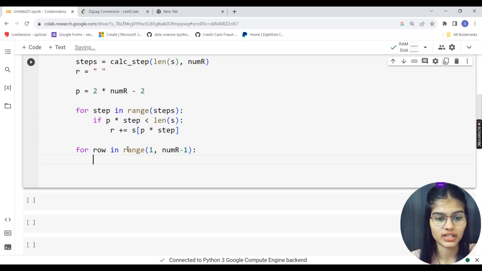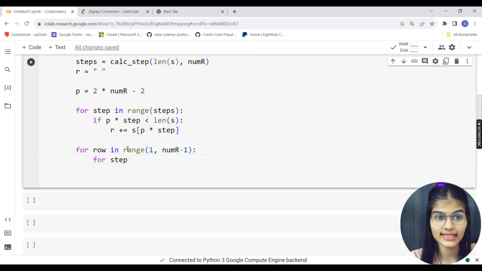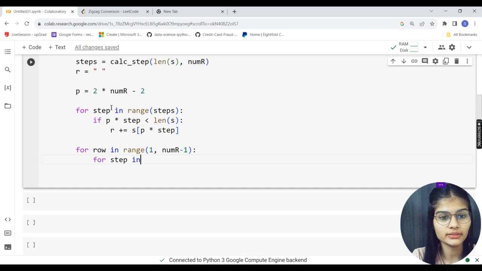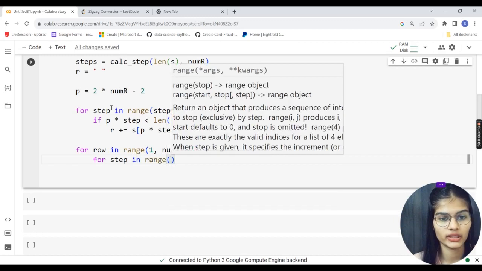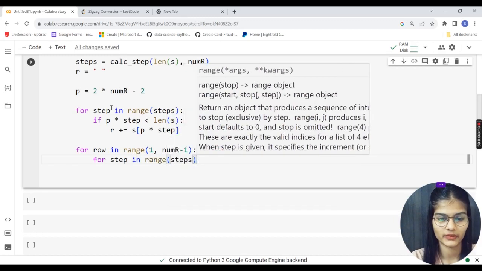what I am going to do, just down the line, is write a for loop. We had this step which we made here for this for loop. So for step in range, and into the bracket we have the variable, which is my step variable.